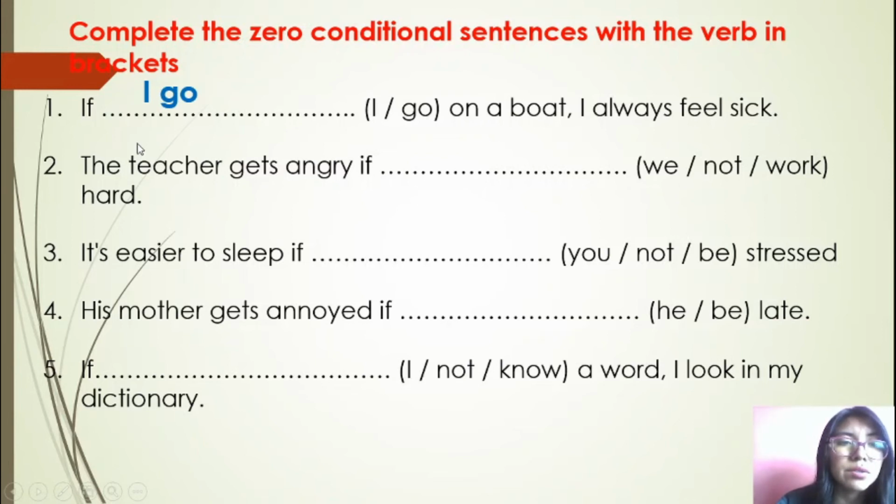Okay, we are going to go with the second example. The teacher gets angry if we don't work hard. Pay attention here, I am using gets with s because of the subject. Remember, in present you are going to add an extra s when your subject is the third person. He, she, it. In this case, the teacher is singular. Okay? And what is the answer in here?